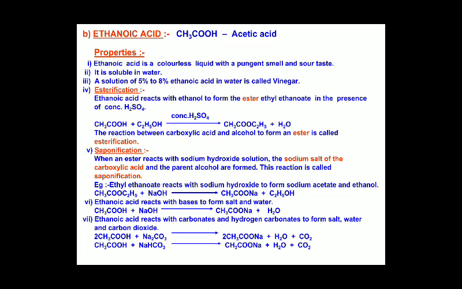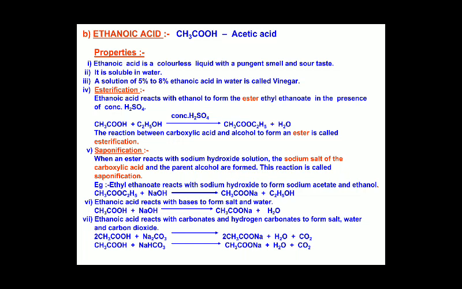The last reaction is when ethanoic acid reacts with carbonates and bicarbonates. Here they are given as hydrogen carbonates, another name for which is bicarbonates. You would have studied the same reaction in acids, bases and salts. When an acid reacts with a bicarbonate or carbonate, it forms a salt along with carbon dioxide and water.